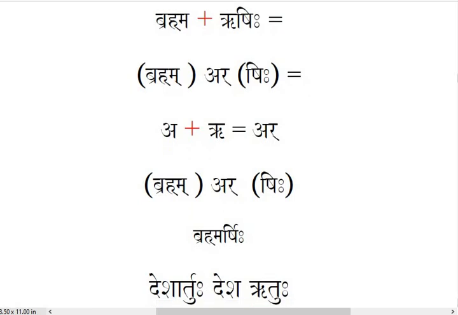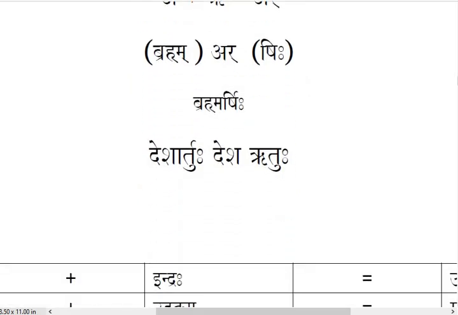Next we have Deshartuhu. It's Deshartu is wrong. Here you should add Deshartuhu, Desha plus Rutuhu. It will be Deshartuhu. So if somebody is writing like Deshartuhu, then please consider that Ar should come in between.